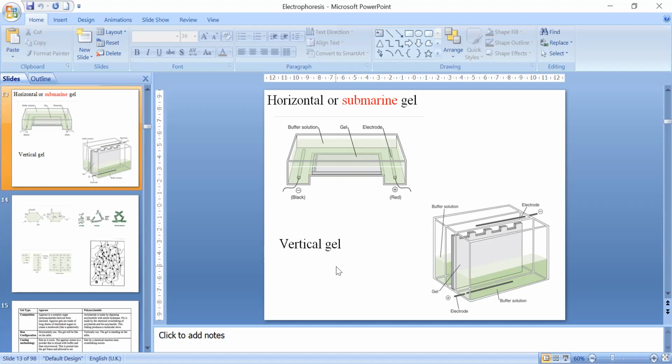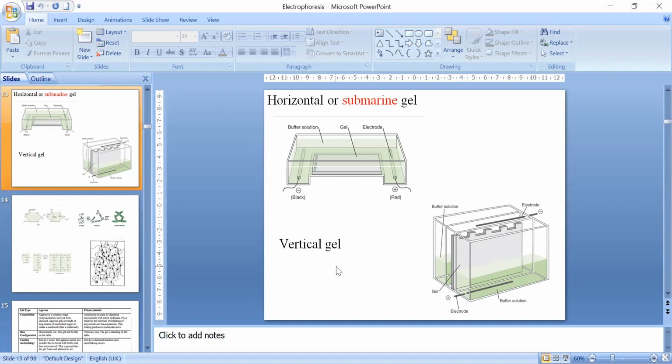Now when we compare it with vertical, then the equipment is also a bit costly. Run time is very high. Generally when we are separating a protein, it takes around 2 to 3 hours minimum. It may be more, compared to what kind of mixture we have. So the separation time is also more.